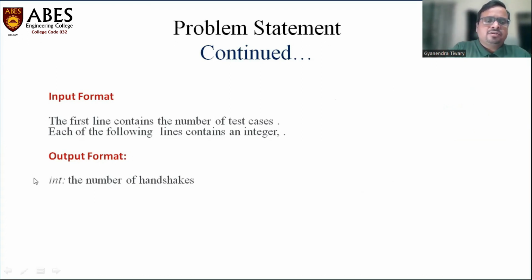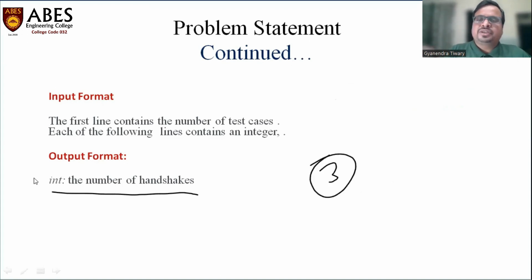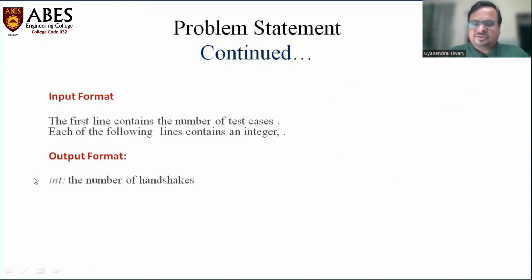HackerRank also says how we should print the output. In the output, we have to return just one integer, and that will be the total number of handshakes. Like in the previous example, there were 3 handshakes, so we just return 3. That's it. So simple.